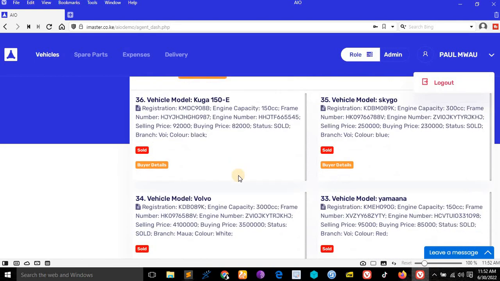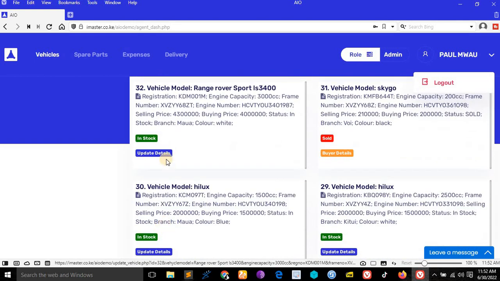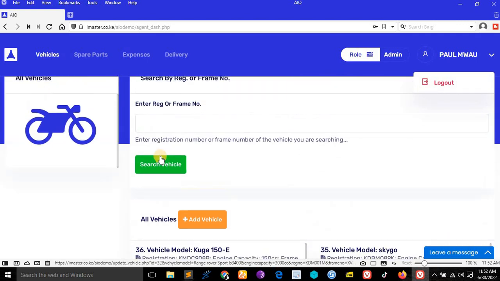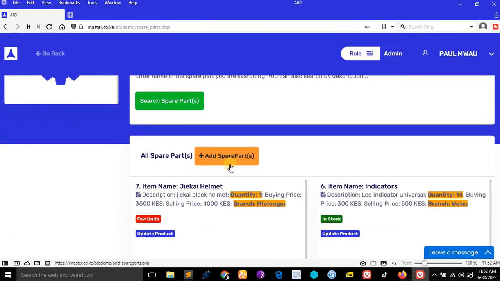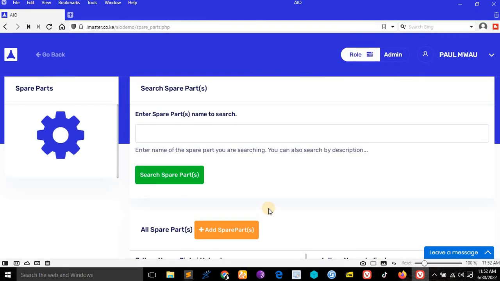They can update details. By the way, they can update details of vehicles. They can also search. They can also check spare parts. You see, they can also check spare parts. They can add spare parts for any branch. This is the second most trusted person in the business, who is trusted with the data, keeping the data.